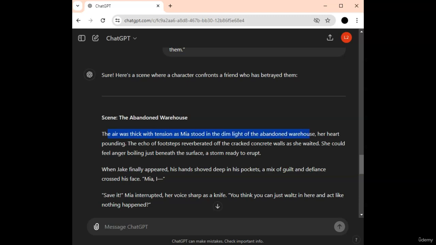The air was thick with tension as Mia stood in the dim light of the abandoned warehouse, her heart pounding. The echo of footsteps reverberated off the cracked concrete walls as she waited. She could feel anger boiling just beneath the surface, a storm ready to erupt.